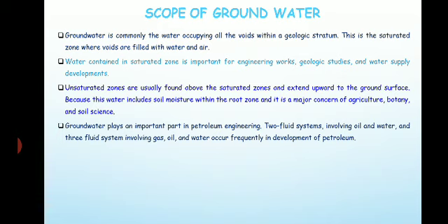Then groundwater plays an important part even in petroleum engineering. Because there we can see the two fluid system, one is water and one is petroleum, involving oil and water, and the three fluid system involving gas, oil and water, they occur frequently in the development of petroleum.